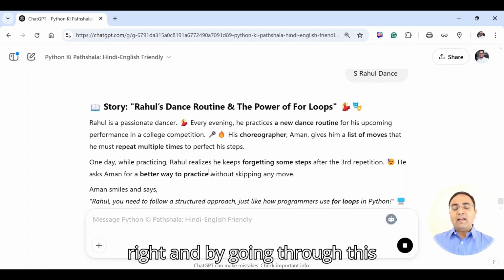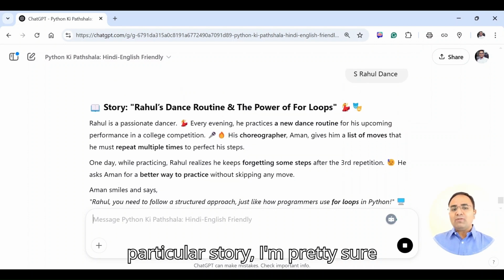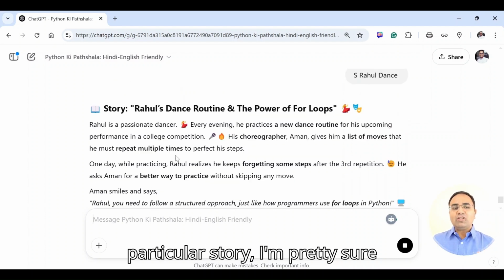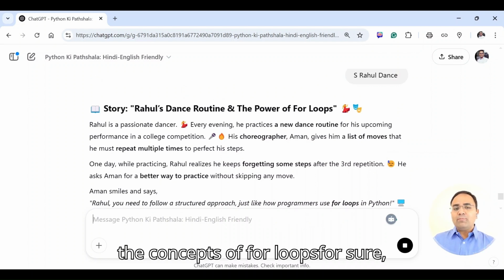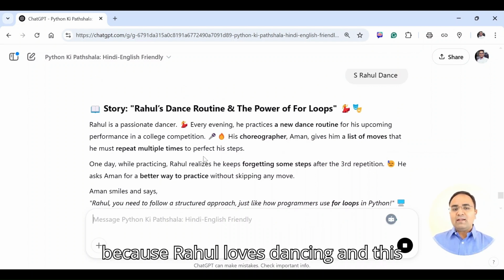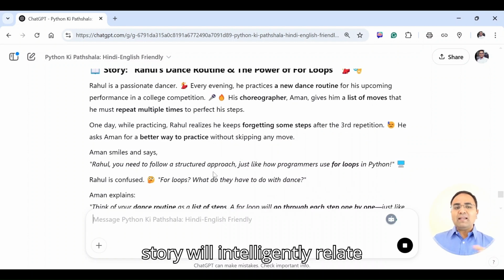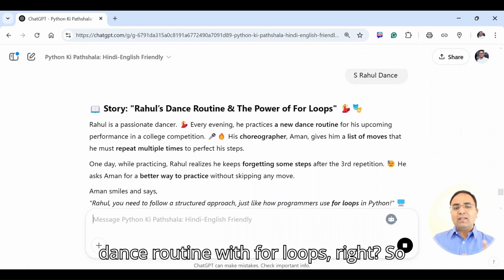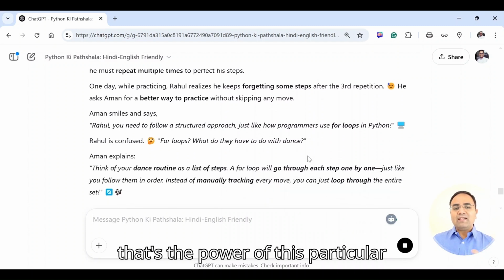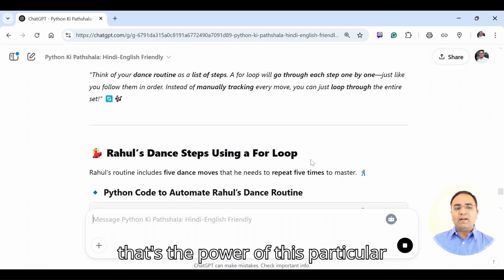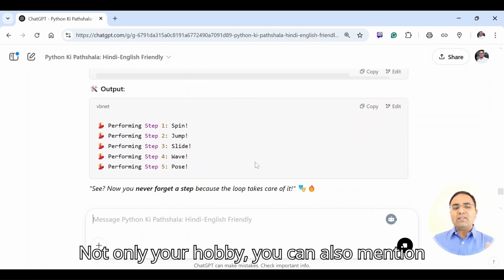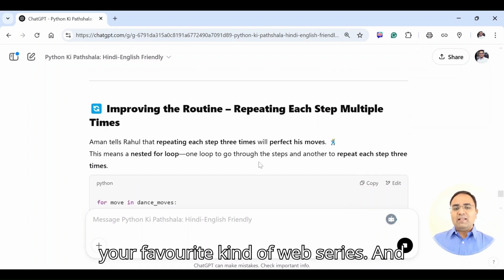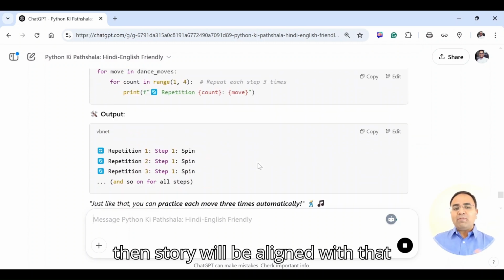As you can see, by going through this story, I'm pretty sure that Rahul will be able to understand the concepts of for loop for sure, because Rahul loves dancing, and this story will intelligently relate the dance routine with for loops, right? So that's the power of this particular approach. Not only hobbies, you can also mention your favorite web series, and then the story will be aligned with that particular web series, right?